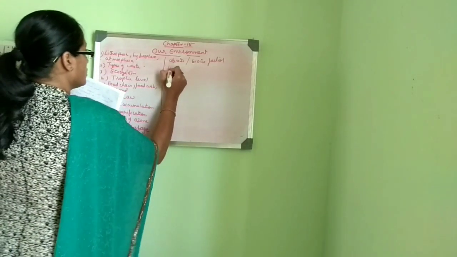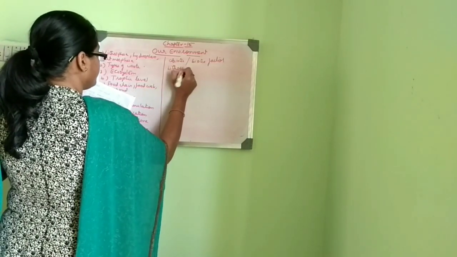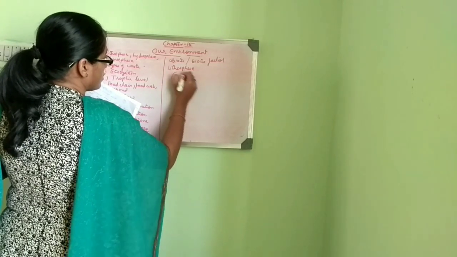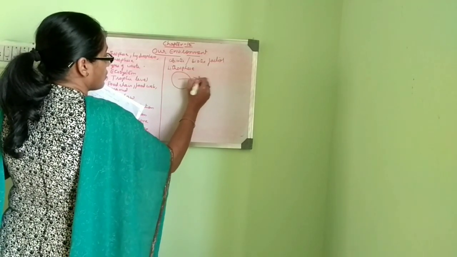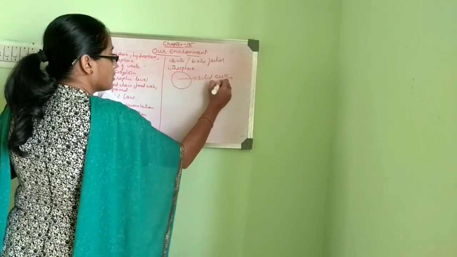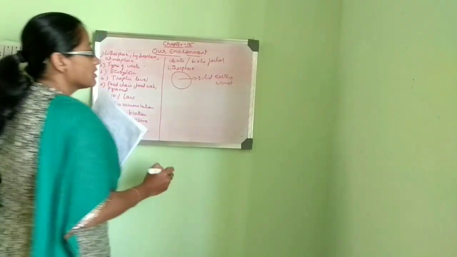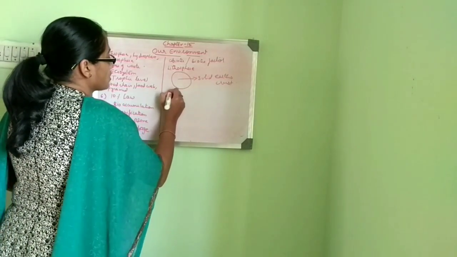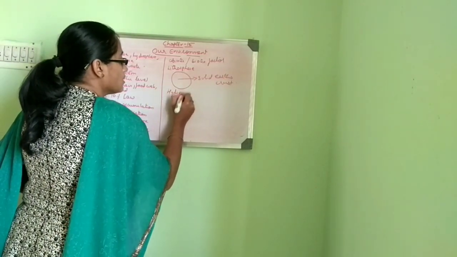So lithosphere is the solid Earth's crust. Solid Earth's crust is known as lithosphere. What is hydrosphere then? All of you know that.